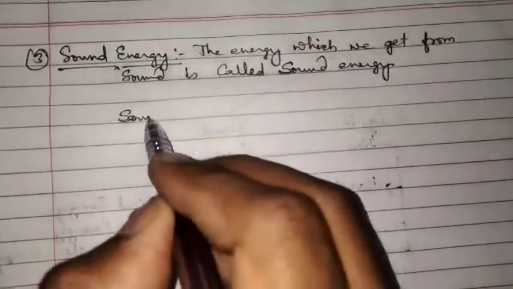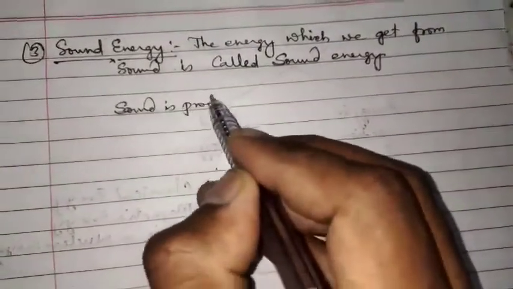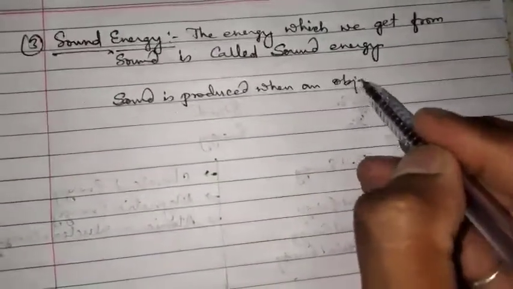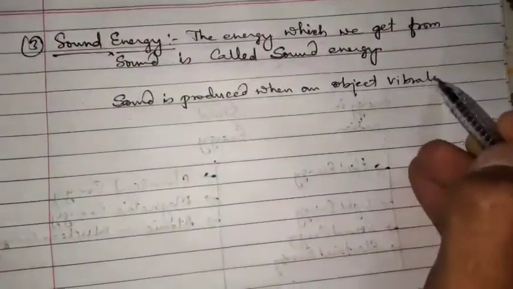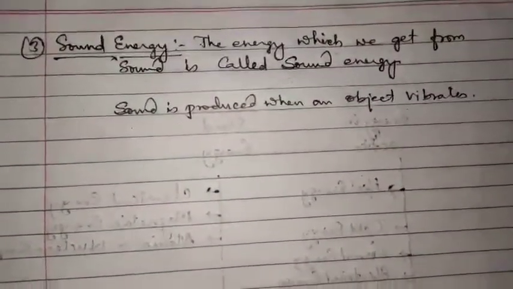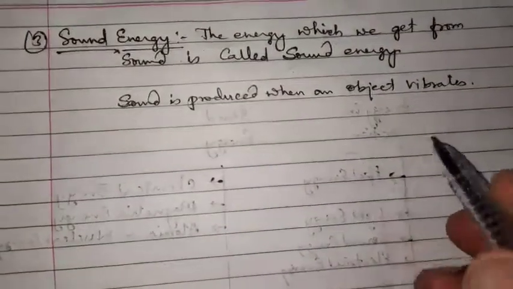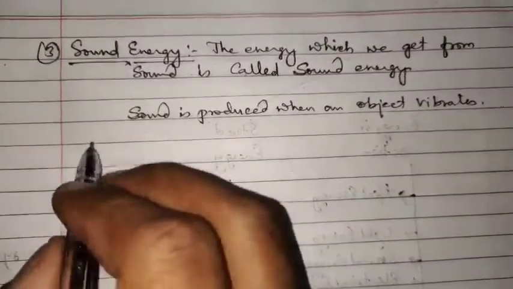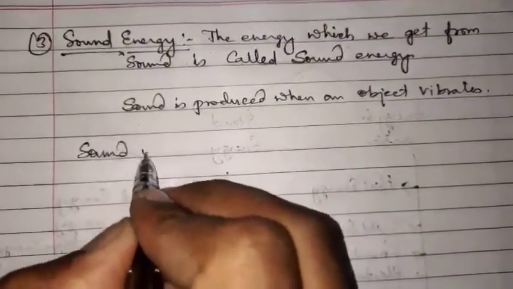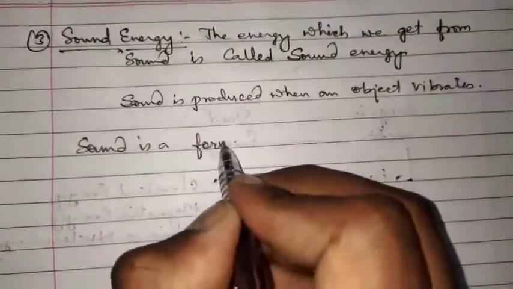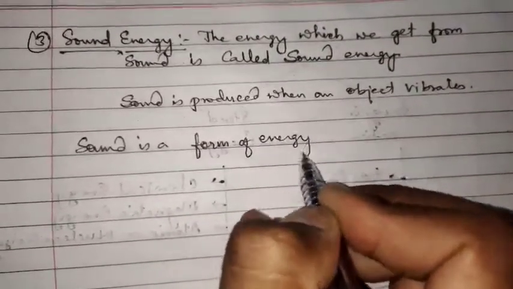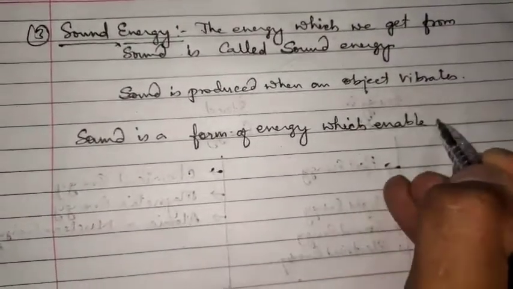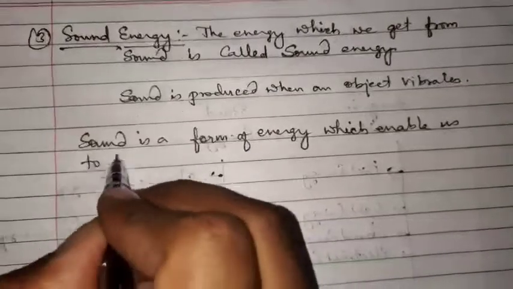So we can say that sound is produced when an object vibrates. If an object vibrates, it starts producing sound. And we can define sound in one more way, that sound is a form of energy which enables us to hear.